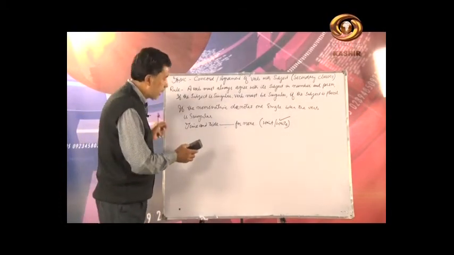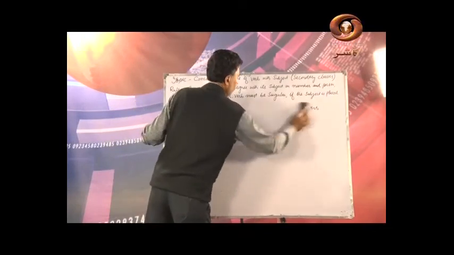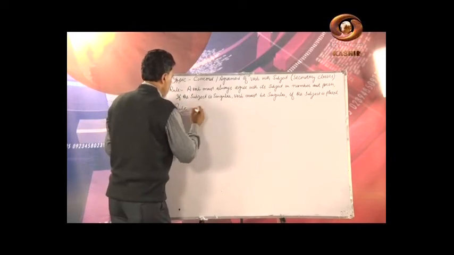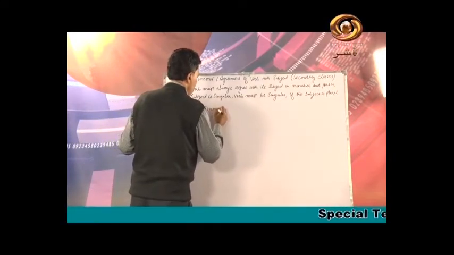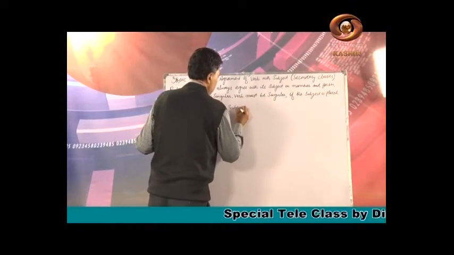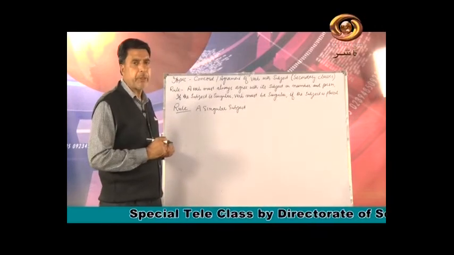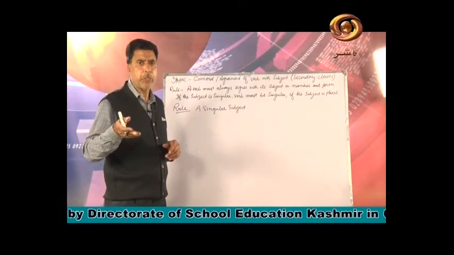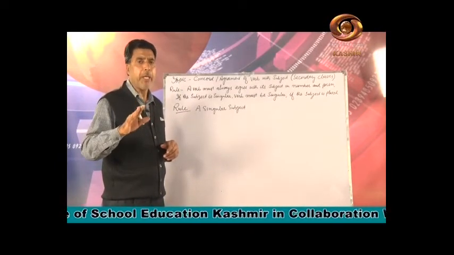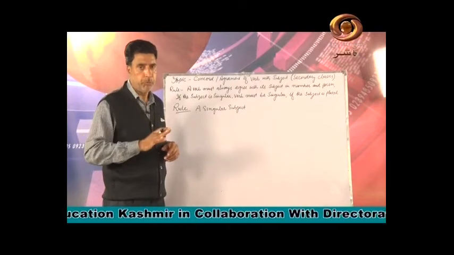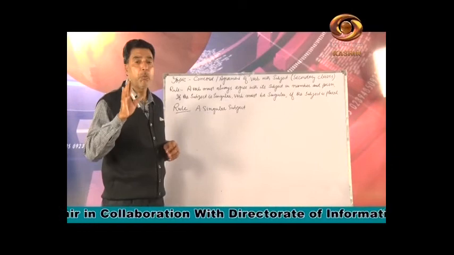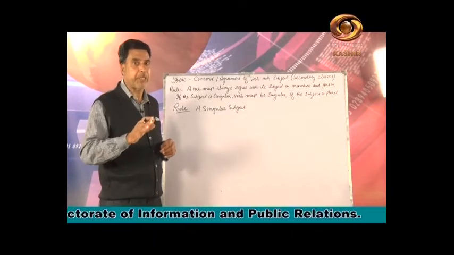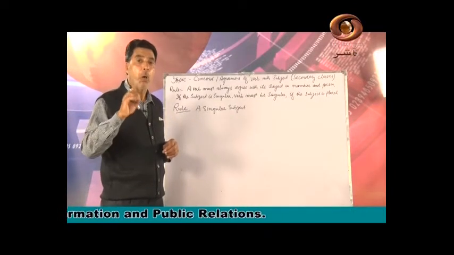One more rule. Another rule. A singular subject, and you must know what this singular subject is. For example, I, you, he. You is also singular as well as plural, but we always use a plural verb with you, with the second person. You must take it for granted. We will never write is or was or has when you is the subject. We always write are or were.